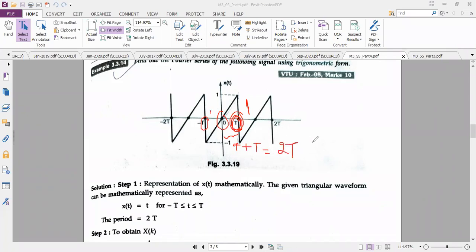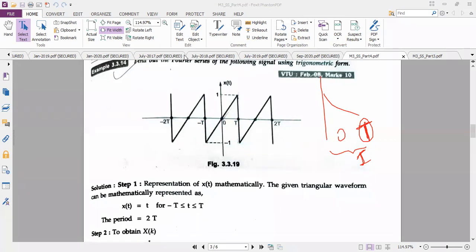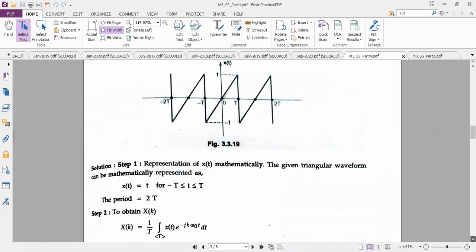Refer to your previous problem, where they gave 0 to 1. Since it is 1, I could write the time period as just 1. If it were t, I would have written 1 into t. Here they have given it with respect to the variable t only, so t plus t, the total time period is 2 into t directly. The limits, as I told you, are minus T to plus T. These are the things to remember for writing in the exam.